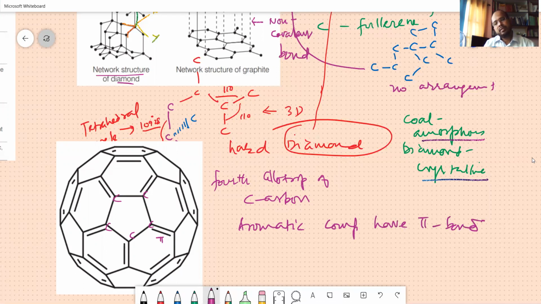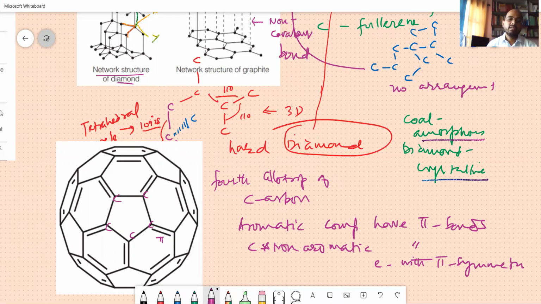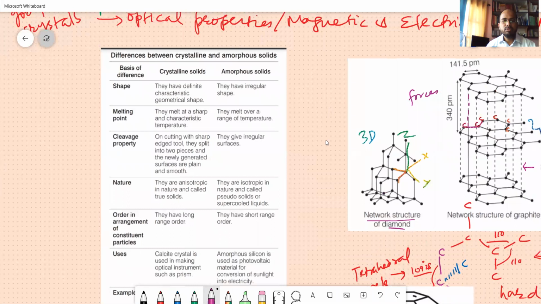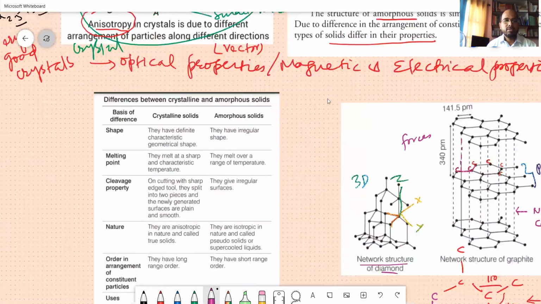But now you have even carbon and non-aromatic compounds having pi bonds, that is, electrons with pi symmetry. So this shows that by changing the arrangement of the atoms, you are going to change the entire property of the molecules. Now let us come to the examples of all this.